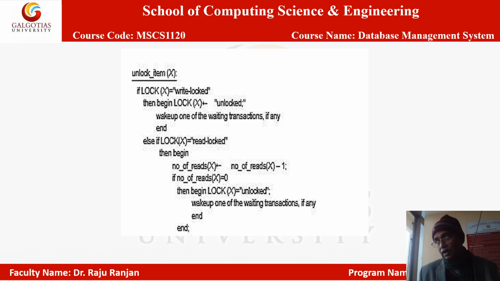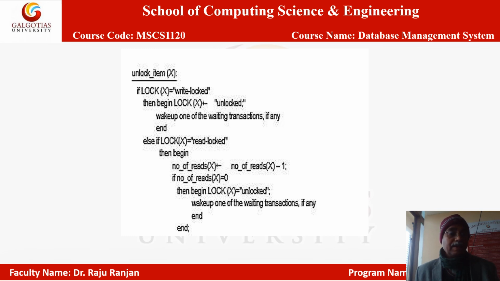You are free to perform whatever operation you want, or you can now lock the data item. So in this case also the transaction manager will wake up one of the waiting transactions if there is any, and then end.